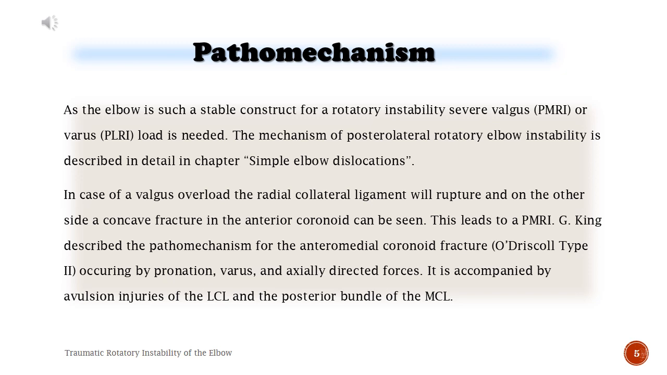In case of a valgus overload of the radial collateral, the ligament will rupture, and on the other side, a concave fracture in the anterior coronoid can be seen. This leads to a PMRI. G. King described the pathomechanism for the anteromedial coronoid fracture, O'Driscoll type 2, occurring by pronation, varus, and axially directed forces. It is accompanied by avulsion injuries of the LCL and the posterior bundle of the MCL.